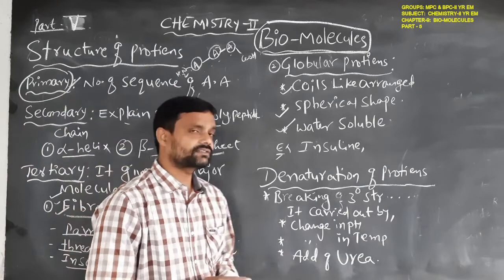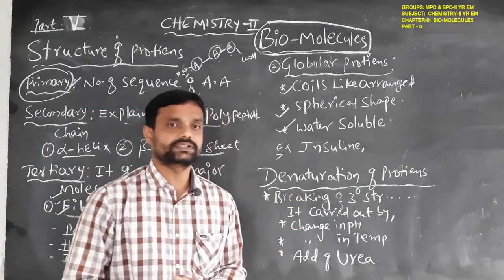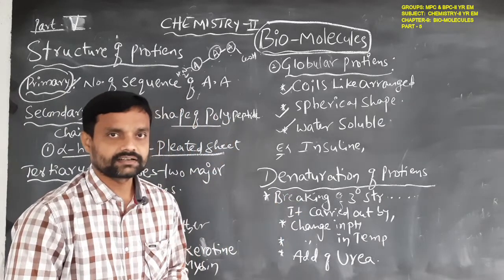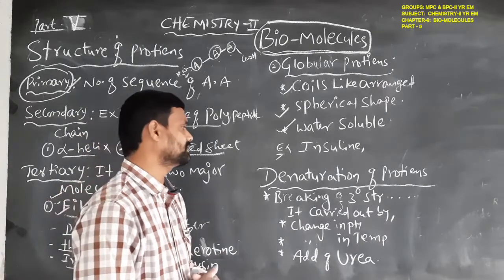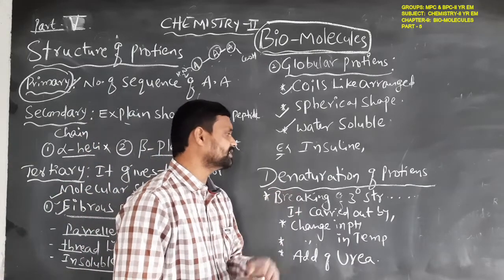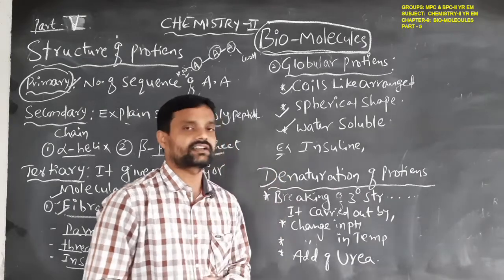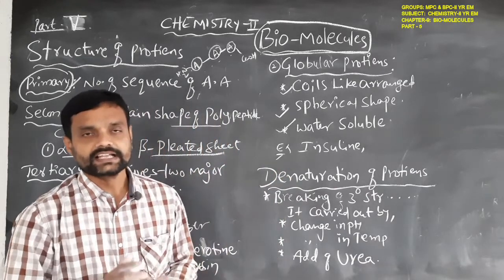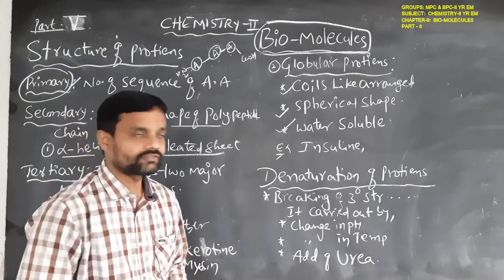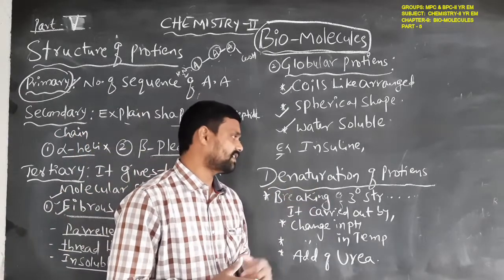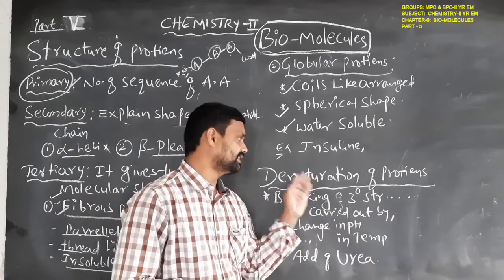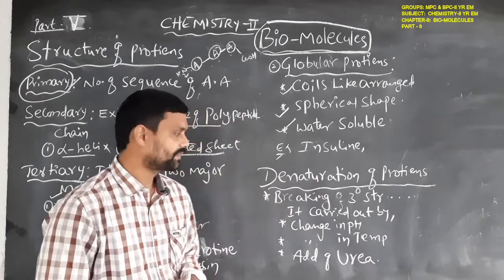And here we also have to know the denaturation of protein. What is meant by the denaturation of protein? The breaking of the tertiary structure is called the denaturation of protein. Simple meaning: the breaking or destroying of the tertiary structure of protein is called denaturation of protein.